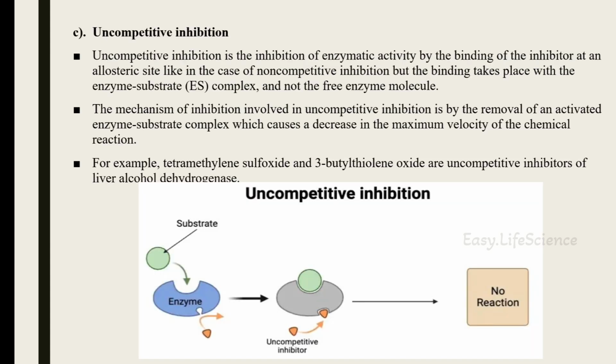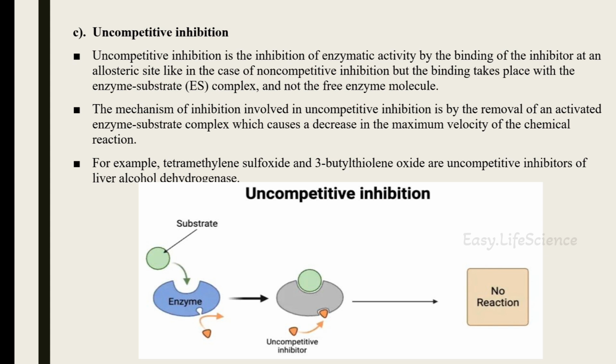Uncompetitive inhibition. Uncompetitive inhibition is a type of inhibition of enzymatic activity where an inhibitor binds only to the enzyme-substrate complex. In this case, the inhibitor won't bind to free enzyme, or compete with the substrate for active sites. It binds only after the substrate has formed the enzyme-substrate complex. That eventually leads to the inhibition of the reaction. The mechanism of inhibition involved in uncompetitive inhibition is the removal of an activated enzyme-substrate complex, which causes a decrease in the maximum velocity of the chemical reaction.